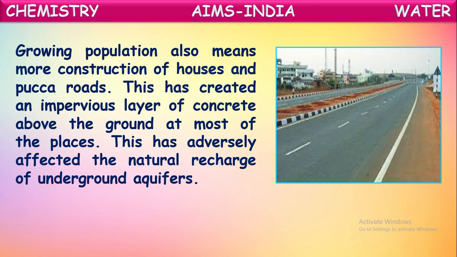Water just flows from that area to other, lower places. So finally, it reaches the oceans and rivers. But there is no chance for water to seep into the soil. If water seeps or sinks into the soil, then it can recharge the water table and groundwater levels increase. But because of constructions like roads and buildings, they're creating a concrete layer which does not allow rainwater to seep into the soil, and hence groundwater is decreased, and we can even say the water table is depleted.